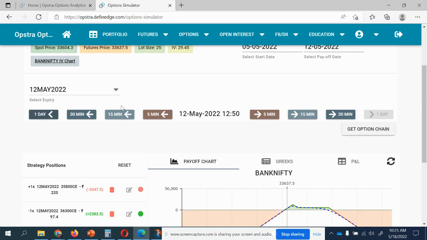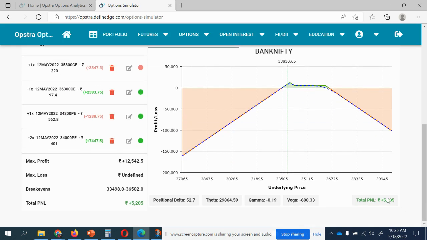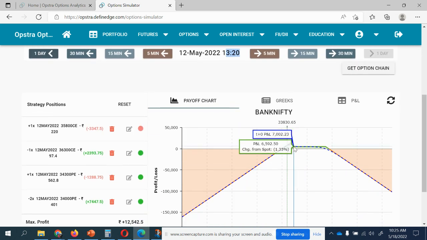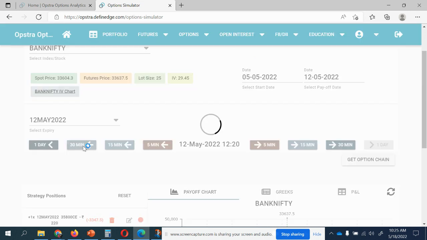See 1054, or else we'll check for what. See, we had a profit of 5200 at 120. So doesn't it make sense to book the profit? Rather, I would say you can just book the profit on the expiry day in the morning itself.